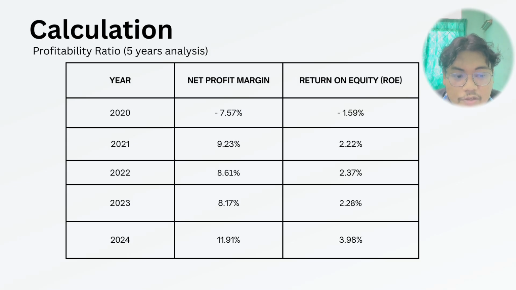Using this formula, the net profit margin was negative 7.57% in 2020, increased to 9.23% in 2021, slightly declined to 8.61% in 2022, and 8.17% in 2023, before rising significantly to 11.91% in 2024. Return on equity is calculated by dividing net profit after tax by total equity, multiplied by 100. Based on this calculation, ROE increased from negative 1.59% in 2020 to 2.22% in 2021, 2.27% in 2022, 2.28% in 2023, and reached 3.98% in 2024.